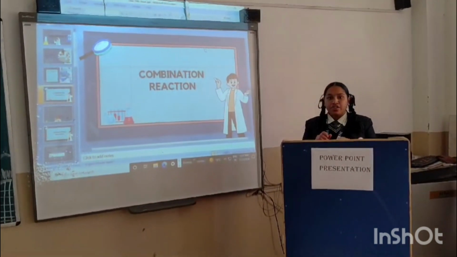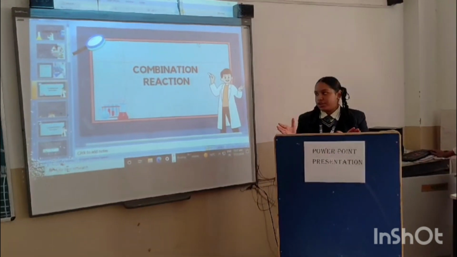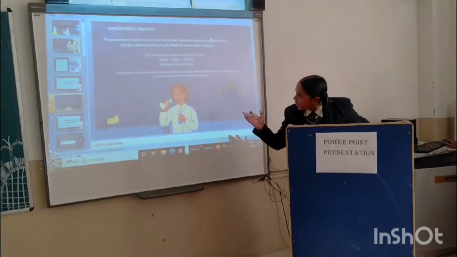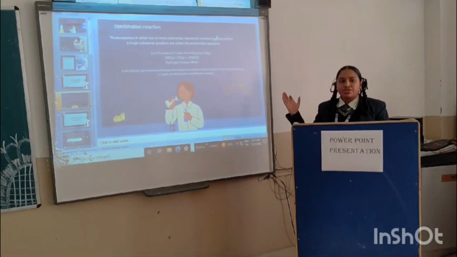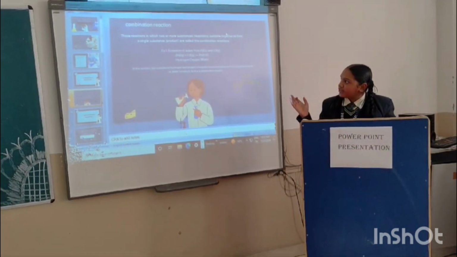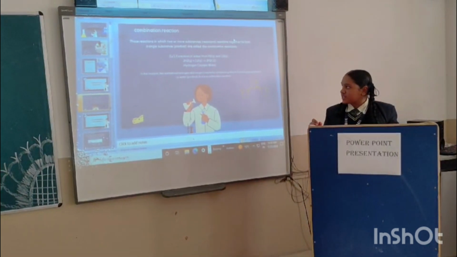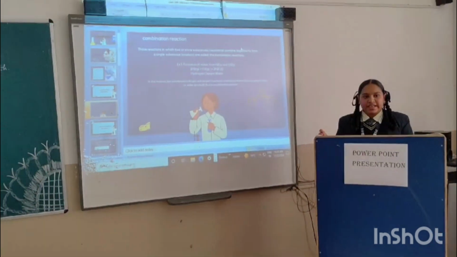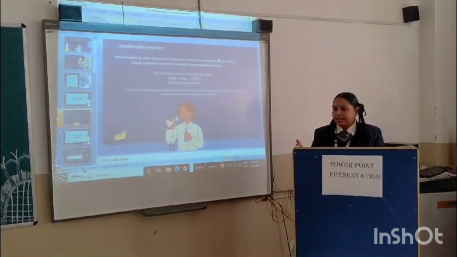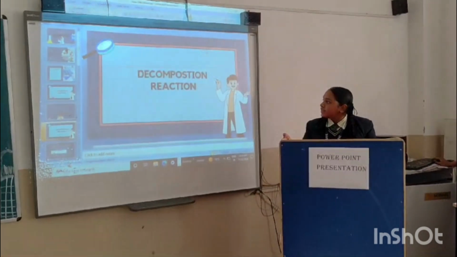Combination reaction. In a combination reaction, when two molecules combine and form a new product, that is called a combination reaction. For example, H2 plus O2 forms H2O. Hydrogen plus oxygen form water. Those reactions in which two or more substances, reactants, combine together to form a single substance, product, are called combination reactions. In this reaction, two substances, hydrogen and oxygen, reactants, combine together to form a single substance, that is water.